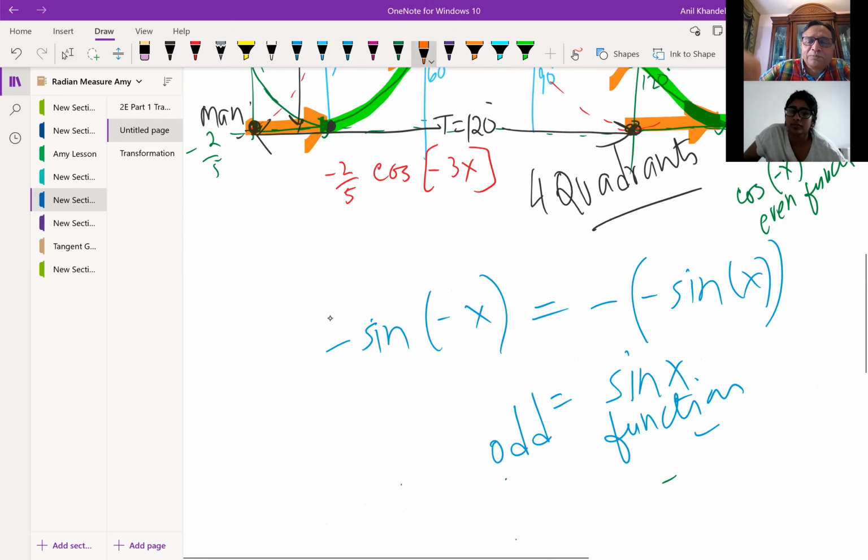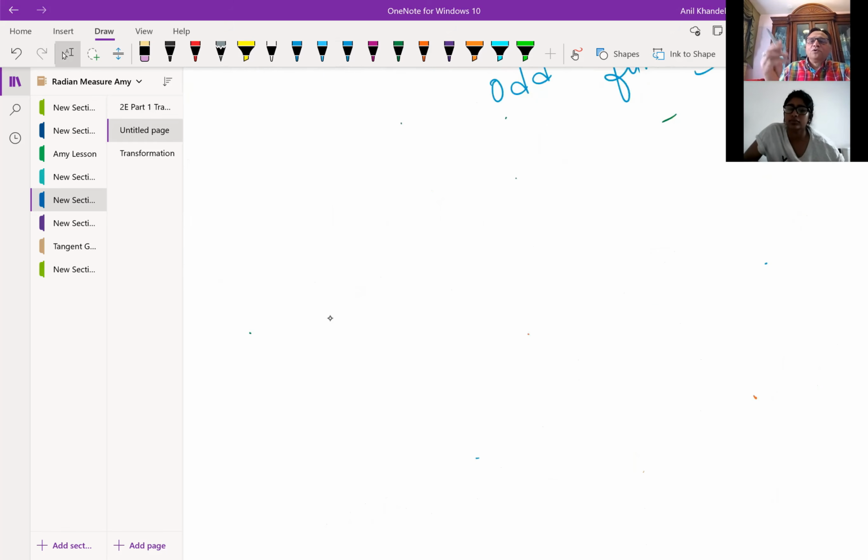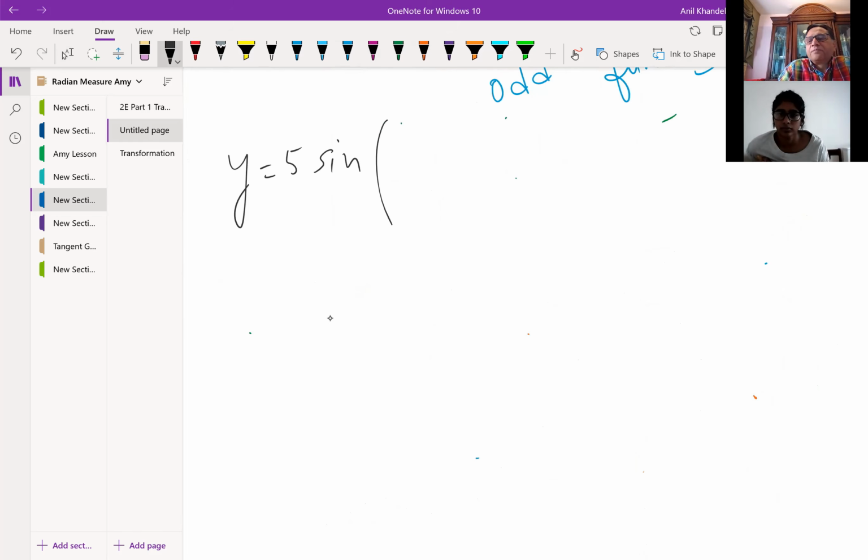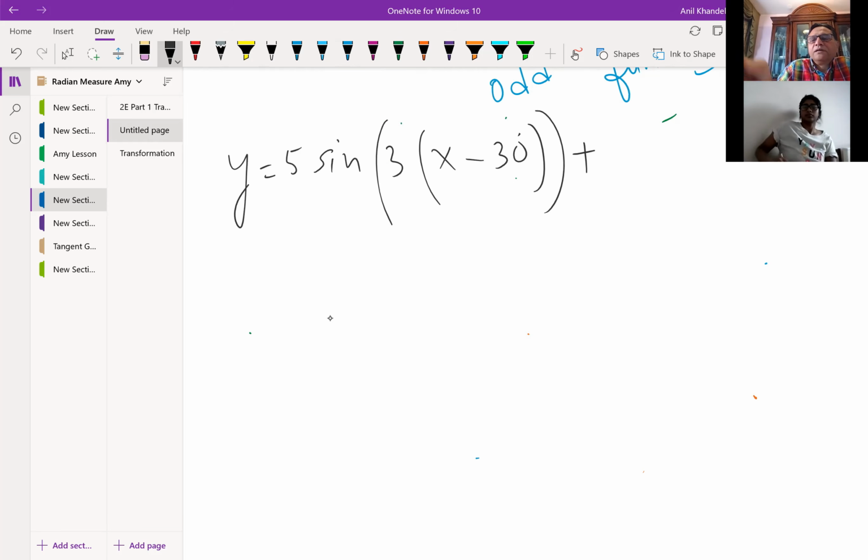Now, since I'm going to explain the sine function, I will now go with the algebraic method. So that'll be interesting. I'll take up an equation of sine. Let's say we have 5 units as the amplitude of the sine function, and let us say we have 3 waves within a time period of 360 degrees. And let's say a shift of 30 degrees. We can also incorporate one unit up. Let us say this is our sine function. Is that clear to you? Which we were going to sketch.